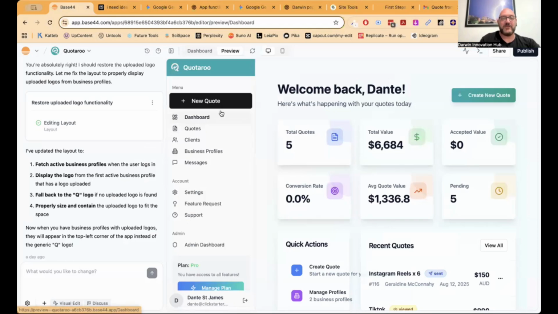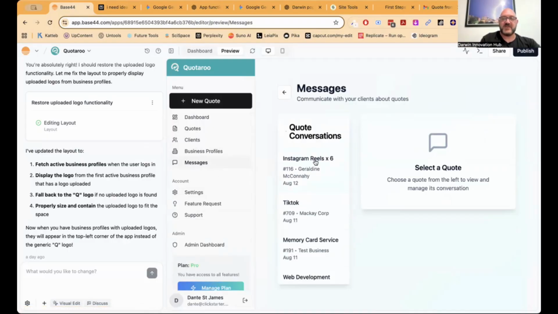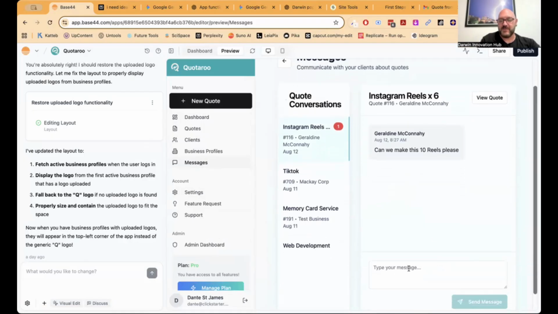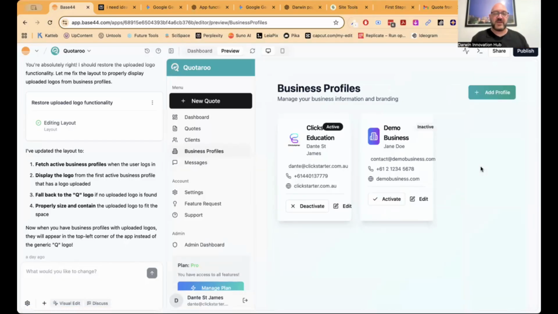So in here, I could go, for instance, into my messages, and it will show me this one, Instagram Reels times 6 is there. So I'll click on that and there's the message. And I can respond to that message and they will see it on their public version of the quote as well. Now, all I need to do is just basically generate an email that's going to go to them and say, your question has been answered. Or I can go and view the entire quote myself and see that. So it allows you to do business profiles. You can have more than one with your colors and your fonts and all that sort of thing that'll show up on the PDF. So it's a really cool system.